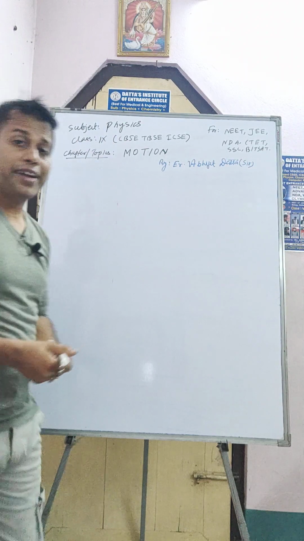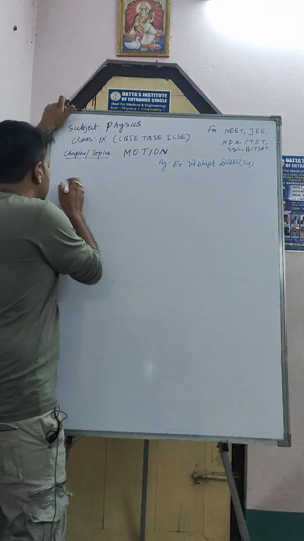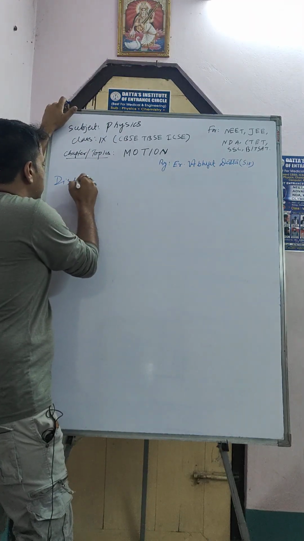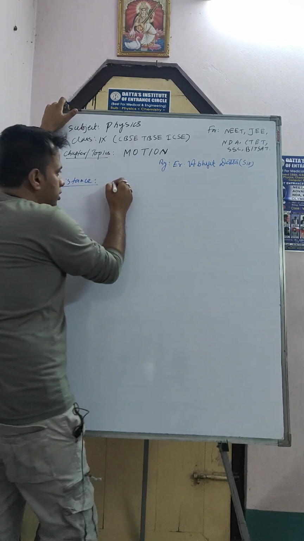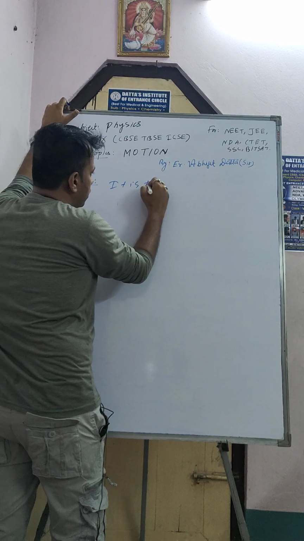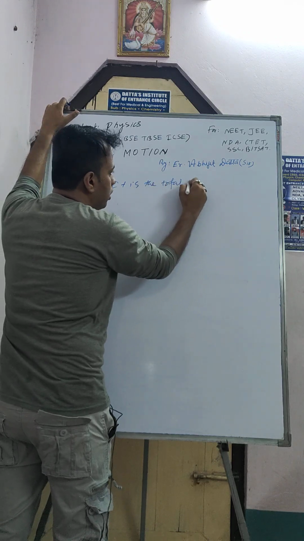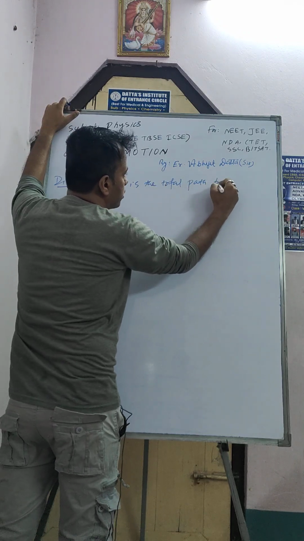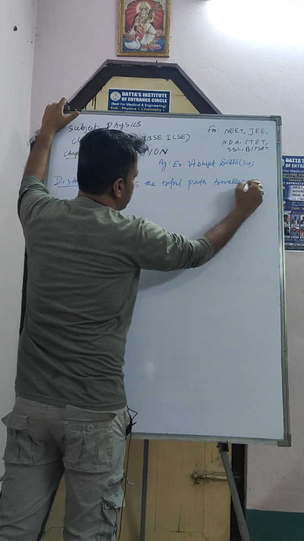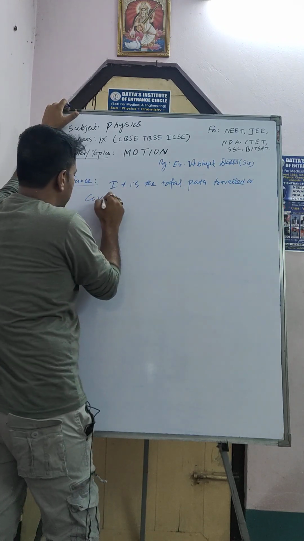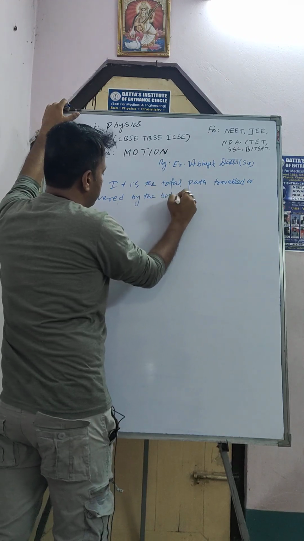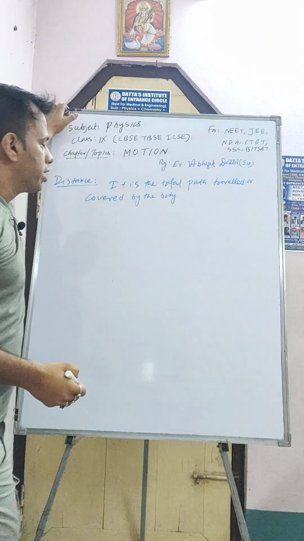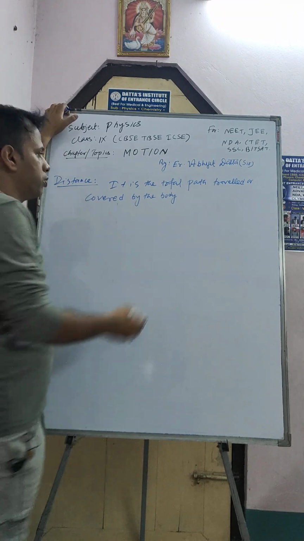Now our next topic is distance. So what is distance? It is the total path traveled or covered by the body.